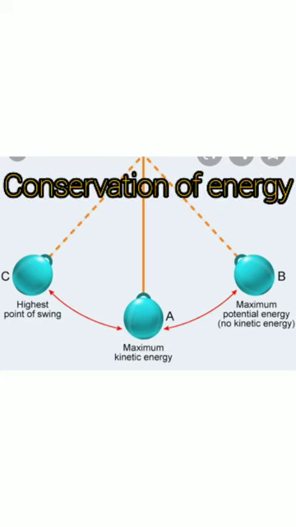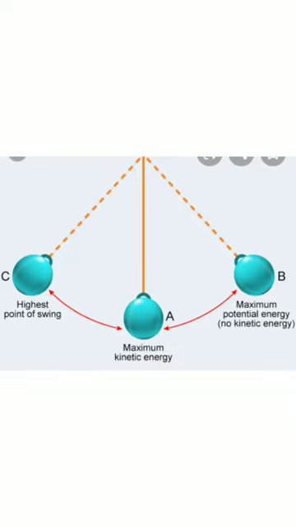How can we understand this? You have seen the oscillation of a simple pendulum. When we give energy to the bob, it changes gradually from kinetic to potential as it moves from its mean position to either extreme position. The energy changes from potential to kinetic as the bob moves from either extreme position. At all points of the motion, the total energy of the bob remains constant. This is the law of conservation of energy.